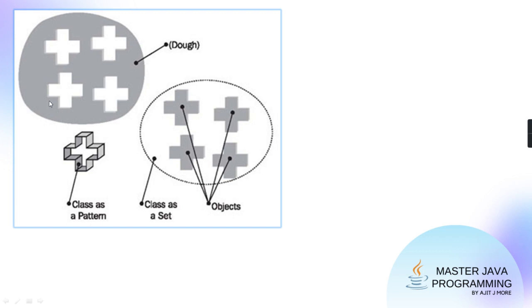She presses that mold on it, and then one by one she picks the cookies and keeps them aside on a tray, and then she puts that tray in a microwave oven for baking. Is it right? So the mold she has used is a class, and from that mold, the tray full of cookies you got, they are your objects. Can you relate it? Yes or no?